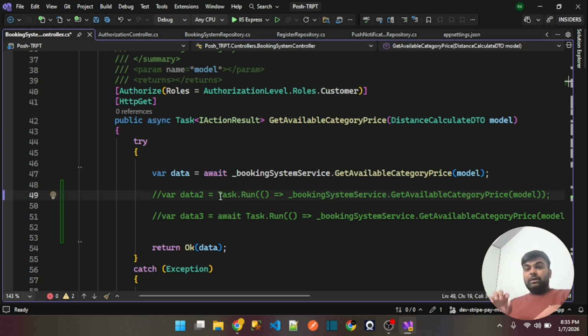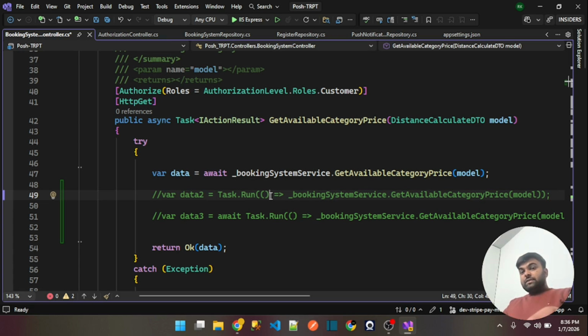The first thing you need to understand is where we should not use Task.Run, or why this approach is wrong. I already told you earlier in this video that whenever the DB calls are already asynchronous capable, like when we use Entity Framework in the current versions of .NET, all the queries are capable of using asynchronous operations.